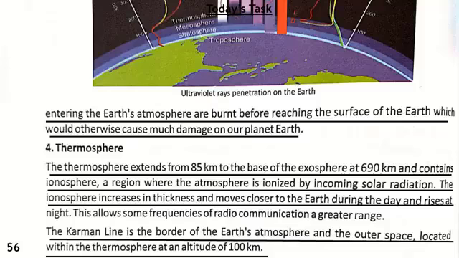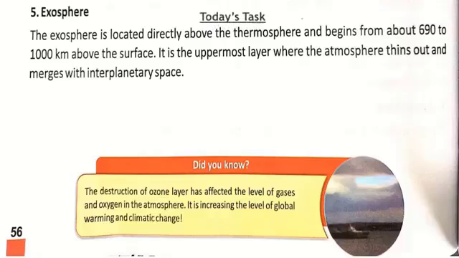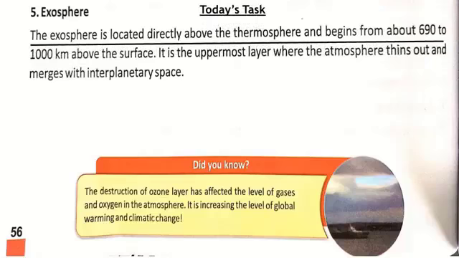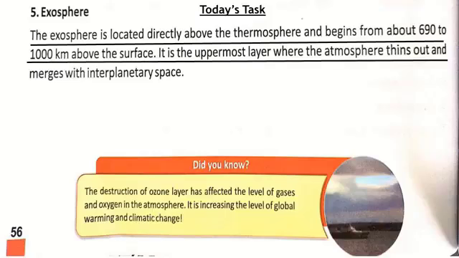All of you highlight all these points on page number 56 of your books. Next, we have the fifth layer, that is exosphere. Exosphere is located directly above the thermosphere. Where the thermosphere ends, the next layer starts, that is exosphere. It begins from about 690 km to 1000 km above the surface. It is the uppermost layer where the atmosphere thins out and merges with interplanetary space. It means this is the last and topmost layer of the atmosphere, the exosphere, and it merges with space. Right after this, space starts.